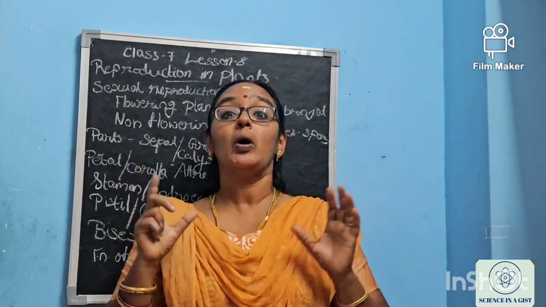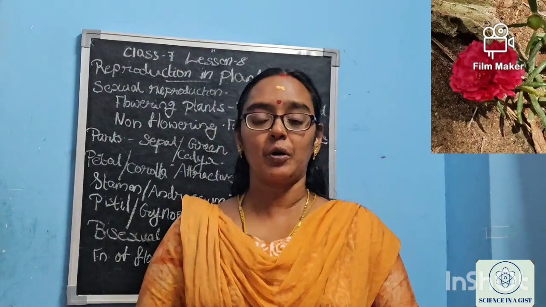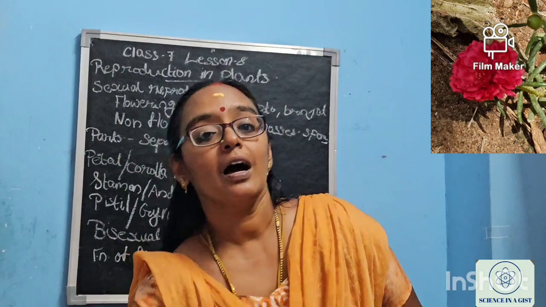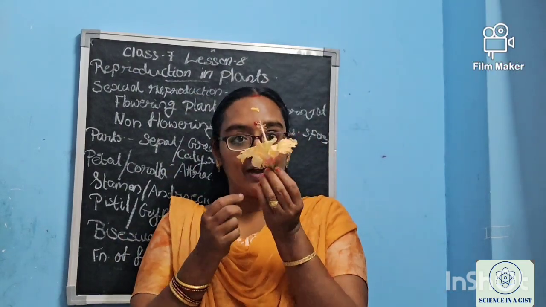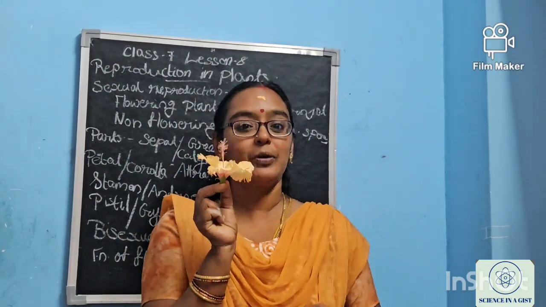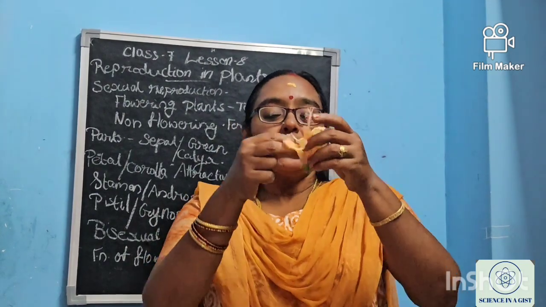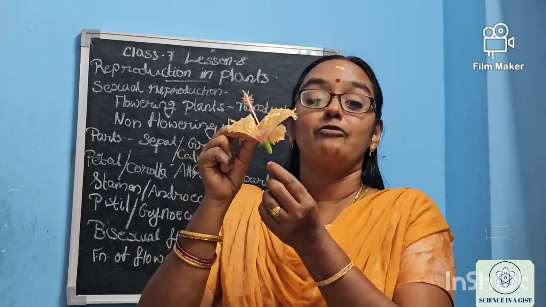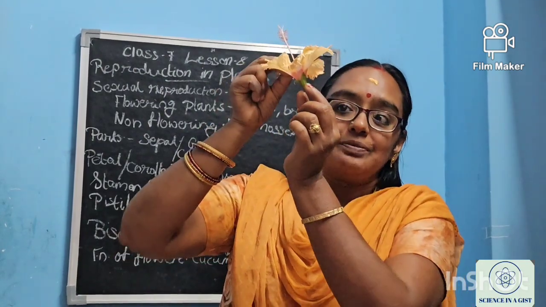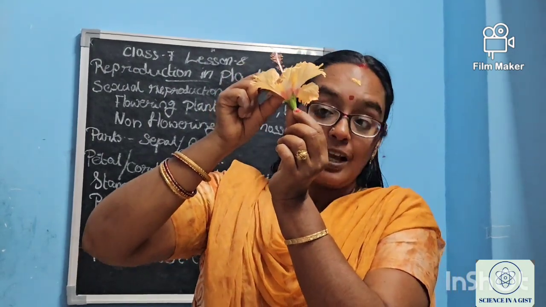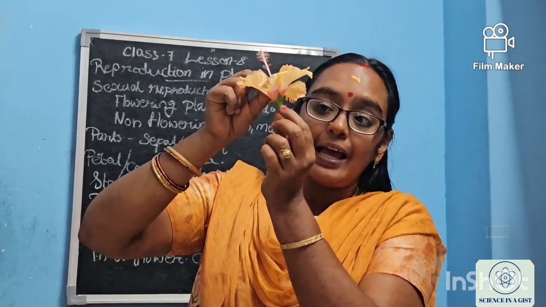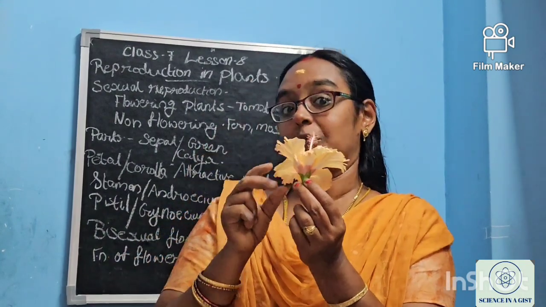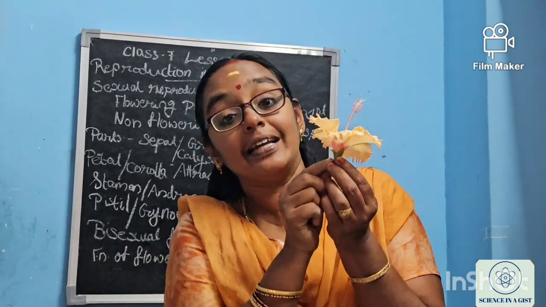So we should know in detail about the flower. Then only we will be able to understand how the reproduction is happening. Okay, ma? So what is it? I am having a flower with me. Okay, having seen. Okay, this is a beautiful hibiscus, right? So in the hibiscus, what are things? You all have seen hibiscus. No need for me to explain much more. See, this is the green part. The base of it is called receptacle and there is a green part over it, isn't it? It is called the sepal. What is it called? It is called the sepal and it is green in color.